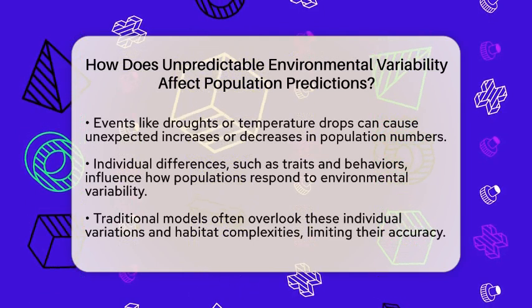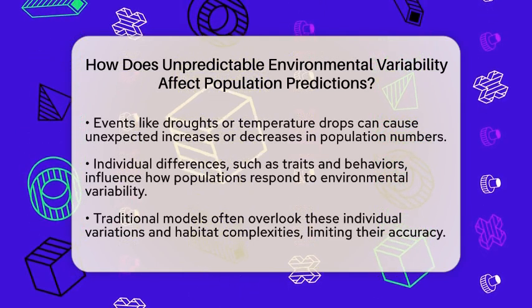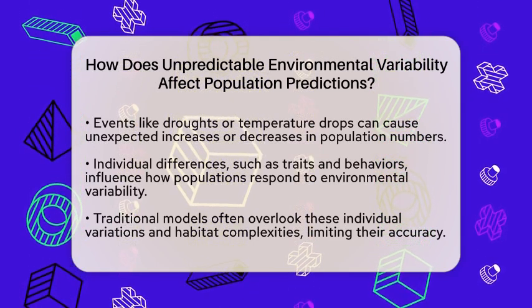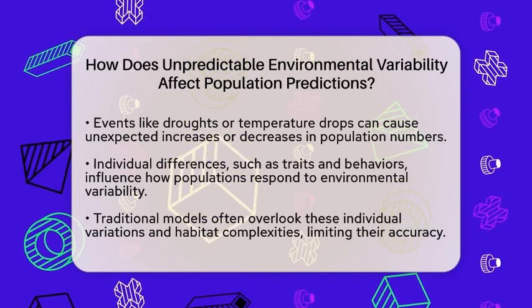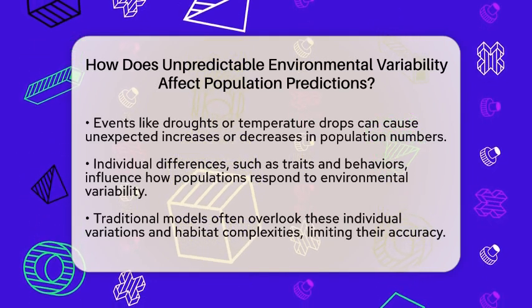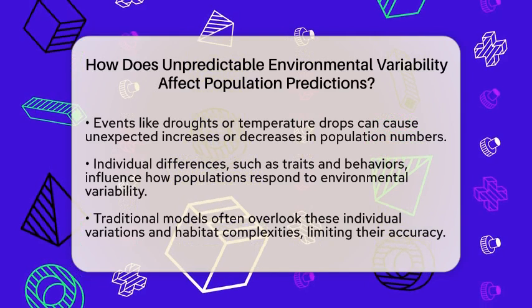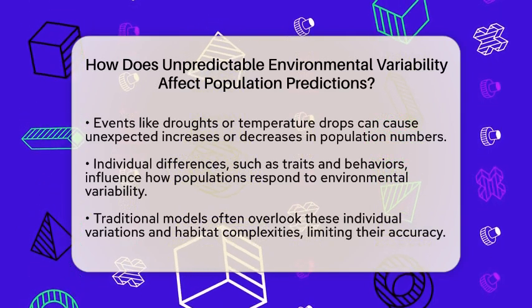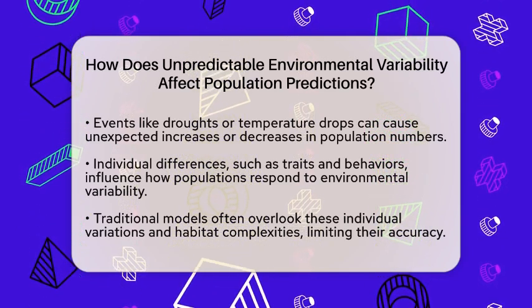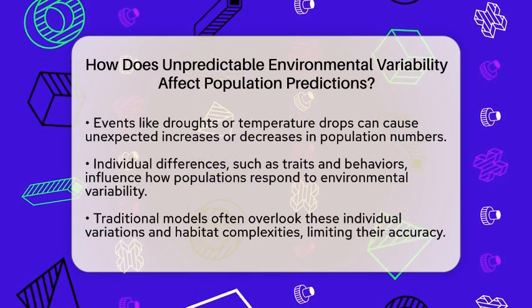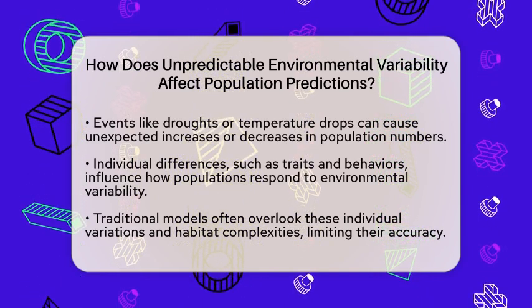One reason for this unpredictability is that individual animals or plants have different traits. Some might tolerate heat better, while others are more drought-resistant. Their behaviors also vary, like some migrating early or breeding at different times. These differences influence how the entire population responds to environmental surprises.